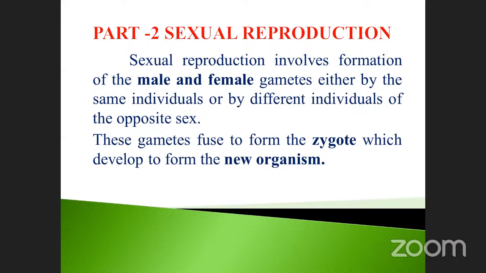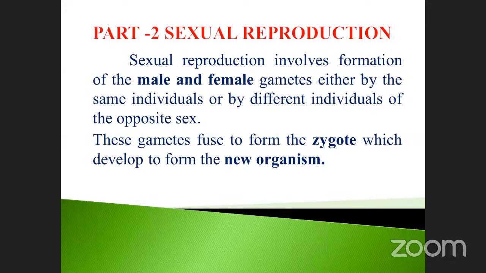Last class, what we have seen. So already you know a little about vegetative reproduction. Already I told you so many times, and also asexual reproduction. Now we are going to talk about sexual reproduction deeply. Okay. What is sexual reproduction? Sexual reproduction involves formation of the male and female gametes, either by the same individual or by a different individual of the opposite sex.